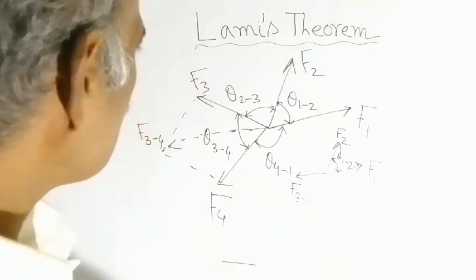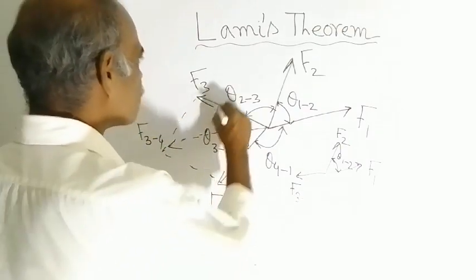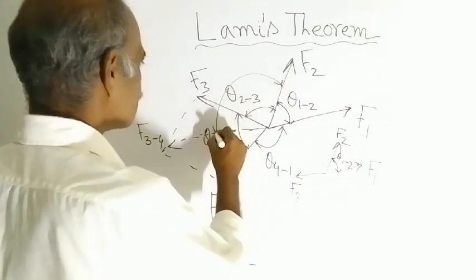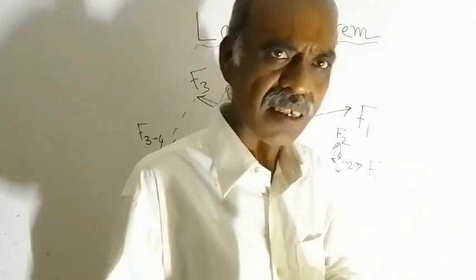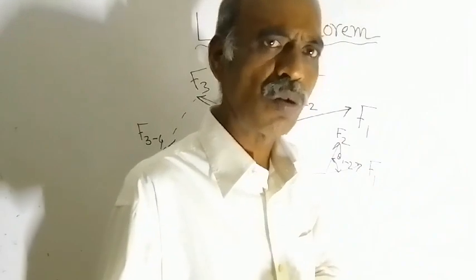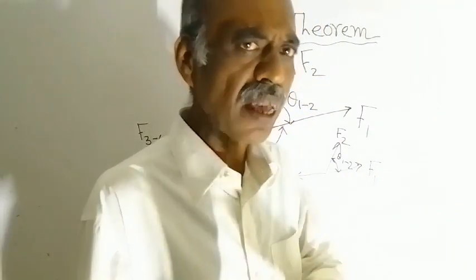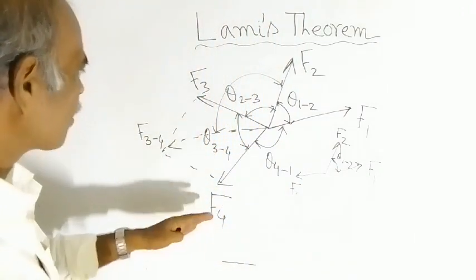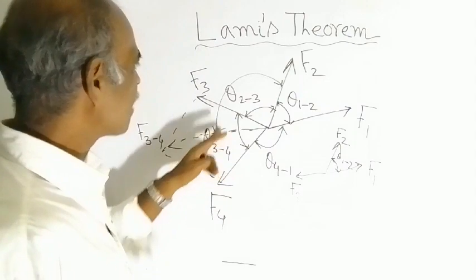Now you need to know this angle also. Okay, this angle should be known. Since you are able to calculate the resultant, the angle also should be known easily. Am I right? Whenever you calculate the resultant of F3 and F4, you can also calculate this angle.